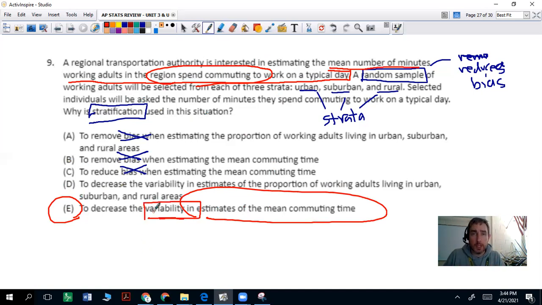That's why we do cluster samples. Systematic samples is to have less variability in our data. All right, you can do a simple random sample, but urban, suburban, or rural might be overrepresented. So you want to stratify that in this case so you can have a little bit of each one. Those are good measures to reduce variability.